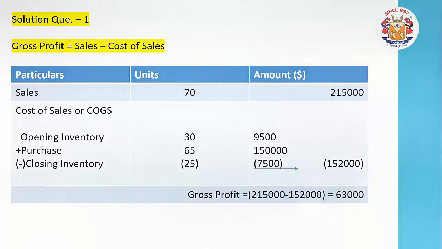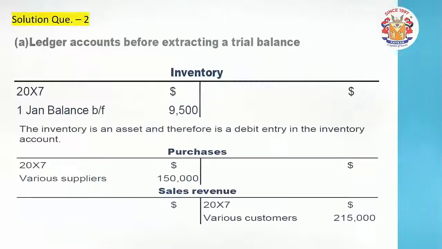You have seen this, 30 washing machines were there, and 9,500 was the amount. So the ledger balance of this opening inventory was a debit balance, obviously, because it is an asset. You can see balance brought forward is the word used in the ledger. This is opening stock, carried forward from last year.